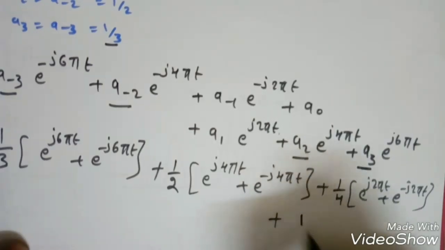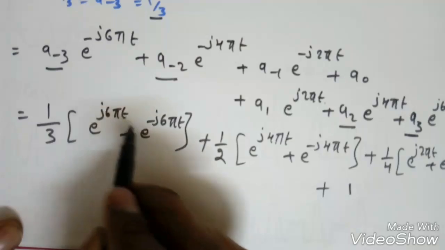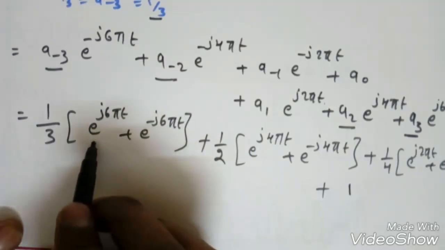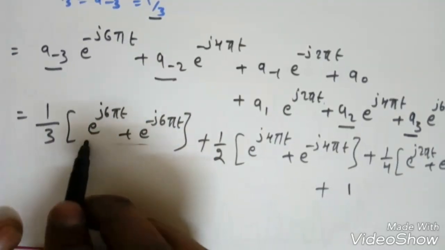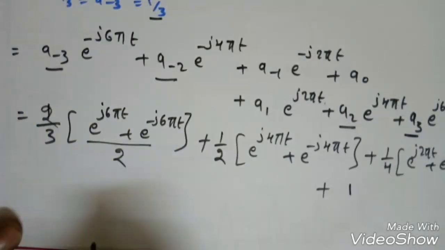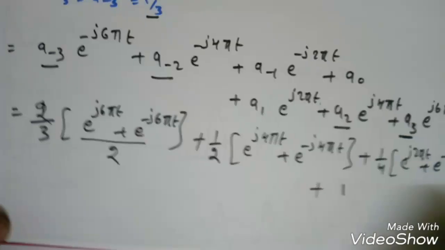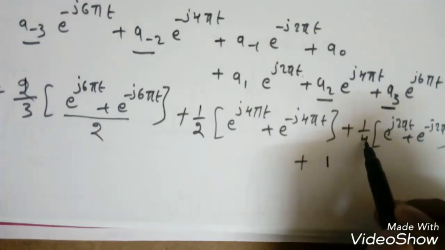So if you see here, this is e to the power j theta plus e to the power minus j theta. So if I take 2 here, I will make it as cos theta. So here 2, means here also 2, and again here anyway 2 is there. So here also 1 by 4 can be written as 1 by 2 into 2.